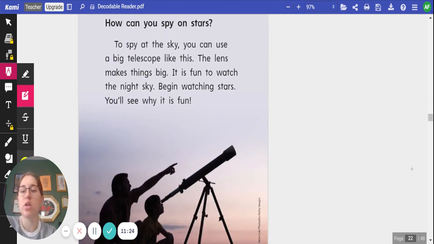How can you spy on stars? To spy at the sky, you can use a big telescope like this. The lens makes things big. It is fun to watch the night sky. Begin watching stars. You'll see why it's fun.